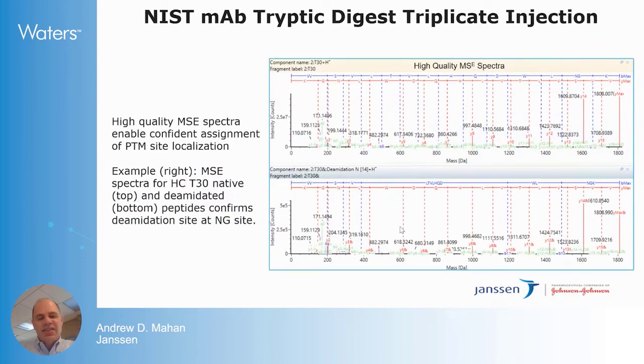The MS spectra were also high quality and accurate mass, which provides us the opportunity to not only detect modifications, but to localize that modification to the specific residue. So here in this lower spectrum, we do see a deamidation on the Y3 ion, and that lets us know that this asparagine was deamidated to an aspartic acid. So the MSMS data is really spectacular on the G3 instrument.